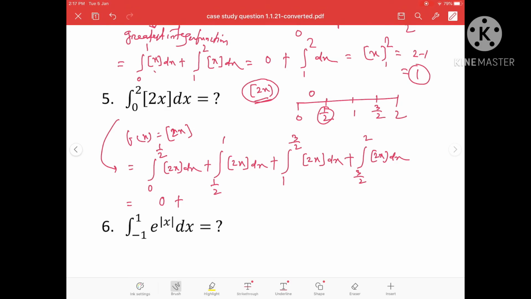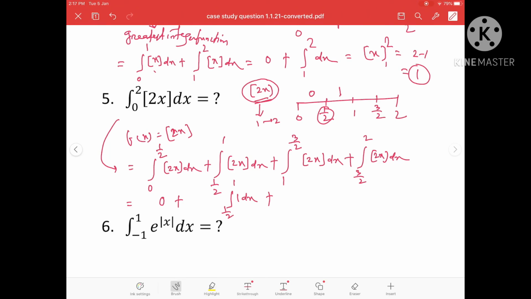Now coming to [2x] from half to 1. If you put x equal to half, this will give you 1. If you put x equal to 1, this will give you 2. And we know between 1 and 2, the bracket function gives you the value 1. So here this integration will be half to 1, 1 dx.